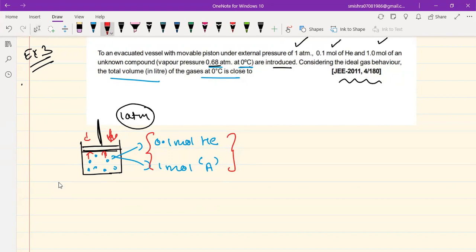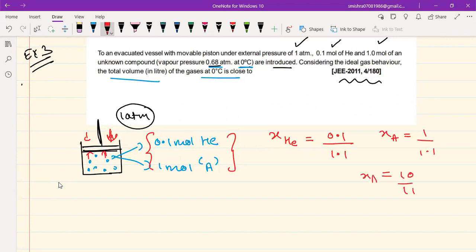So guys, I have introduced 0.1 mole of helium and 1 mole of another compound into this container, and external pressure is 1 atm. Now, initially, let's say both of them are in the gas phase. If both of them are in the gas phase, then the mole fraction of helium will come out to be 0.1 upon the total moles, which is 1.1. And the mole fraction of component A will be 1 upon 1.1, which is 10 upon 11.